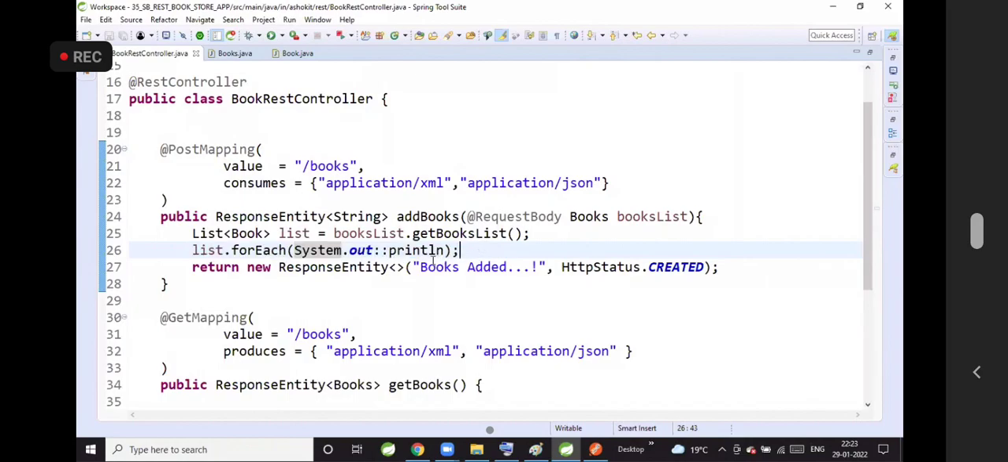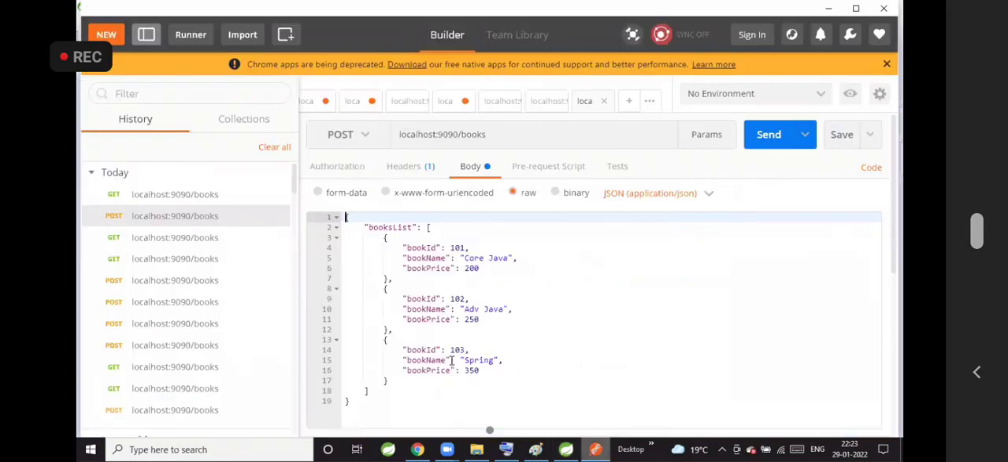We need to set the value for each object, each field, right? What value will we set? The value is already coming in with the settings only, right? That is being done by Spring Boot.